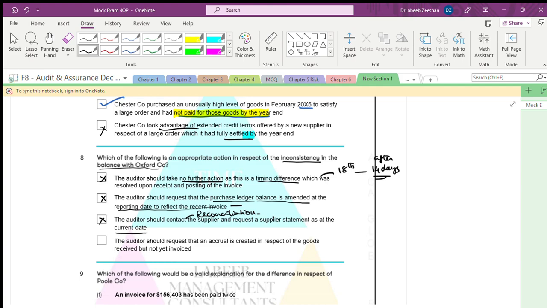The auditor should request an accrual is created. Accrual in respect of the goods, we have received the goods on 18 Feb and it has not yet been invoiced. It has been invoiced after 14 days. This is the answer.